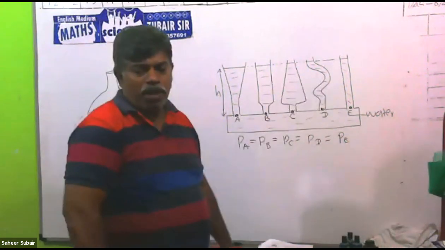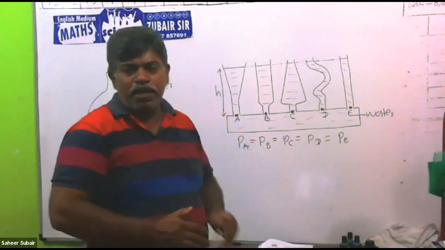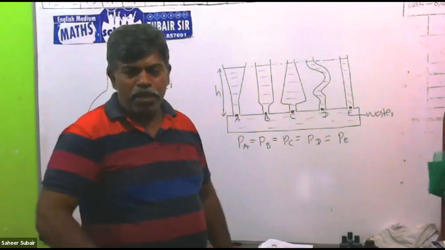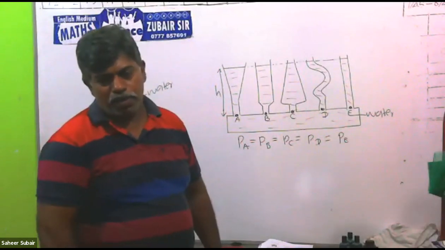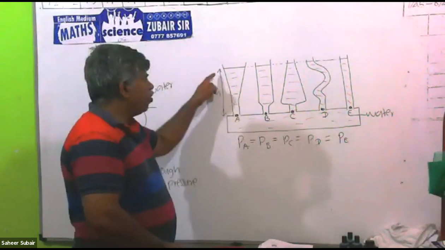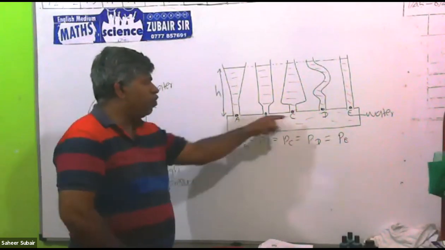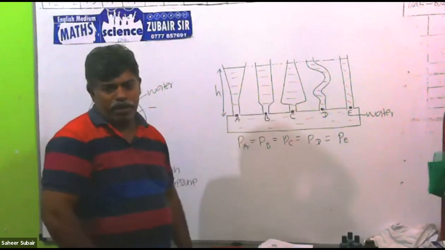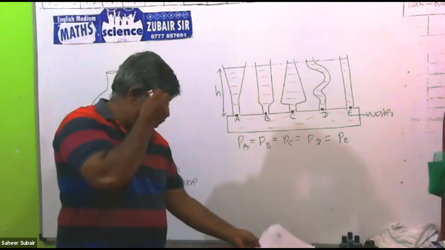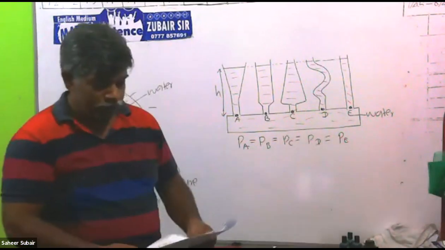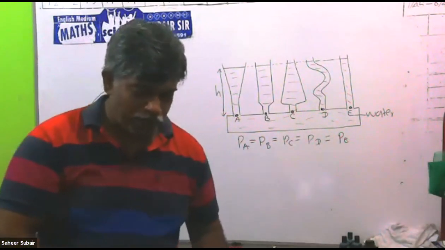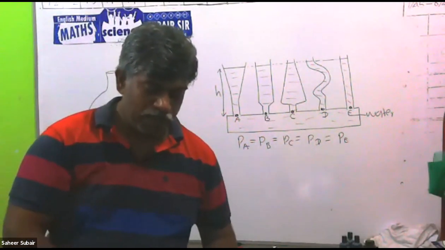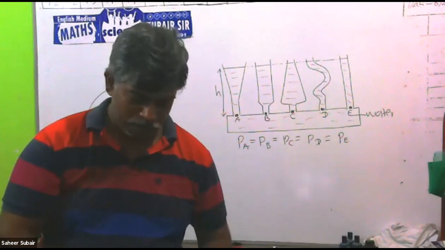Any shape of container, any liquid can be there. But when the perpendicular height is same, then the pressure will be same. Pressure is not affected by the shape of the container. That's the aim of that setup. So write the heading: liquid pressure does not depend on the shape of the liquid columns.